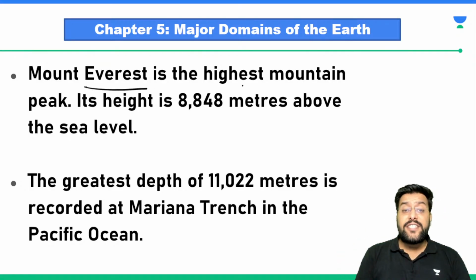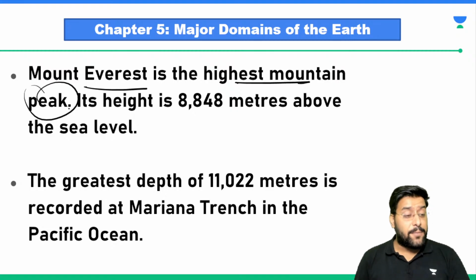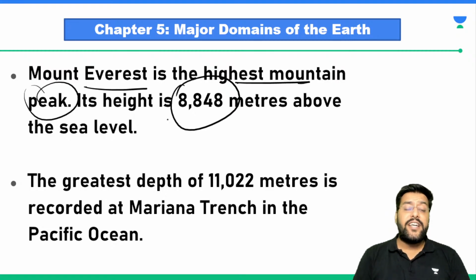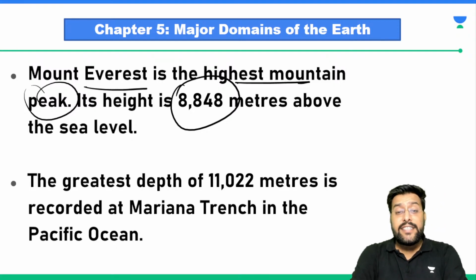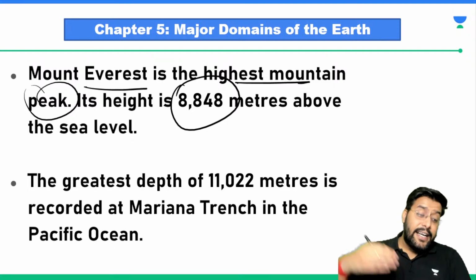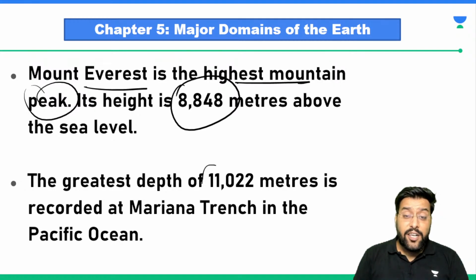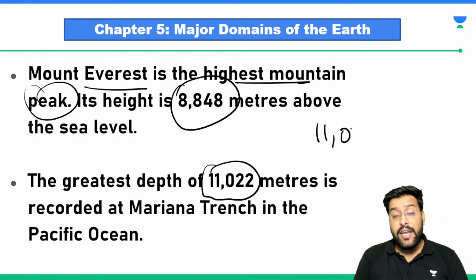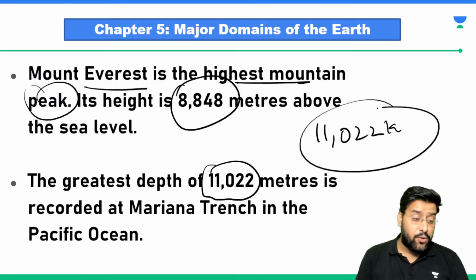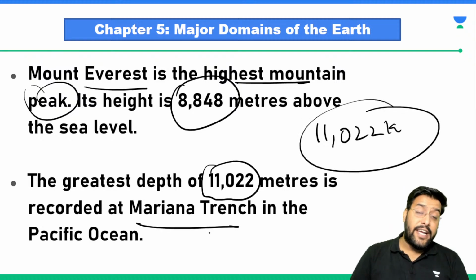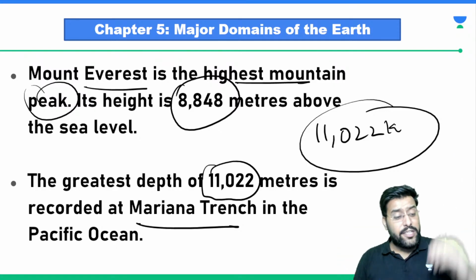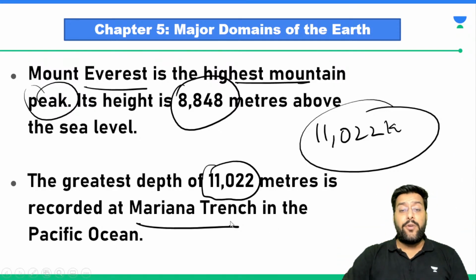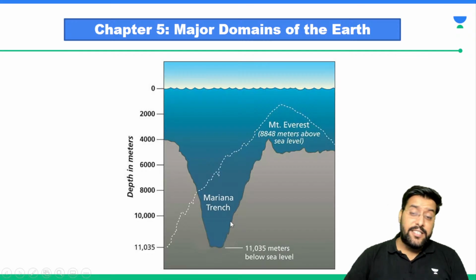Sir, Mount Everest is the highest mountain peak when it comes to the lithosphere. Mount Everest, situated at 8,848 meters above sea level, is the highest mountain peak. And the deepest region on this earth, 11,022 meters below the surface, is known as what? Mariana Trench. We need to remember these extreme points, the highest most point and the lowest most point. Highest is Mount Everest and lowest is Mariana Trench.